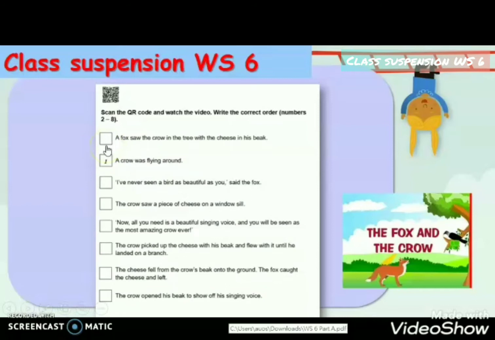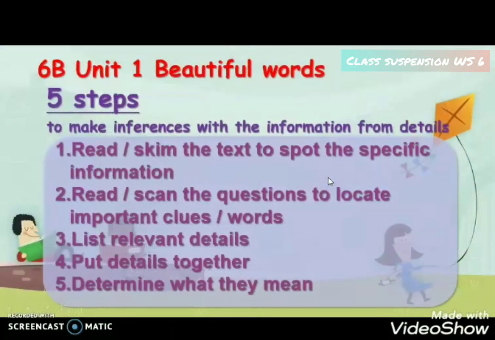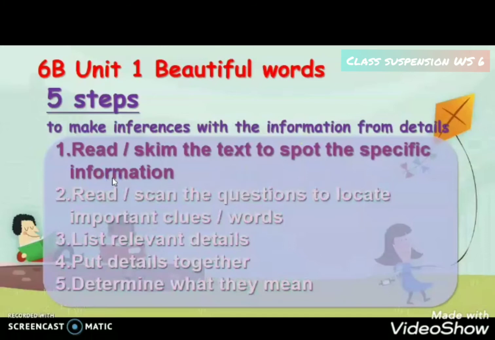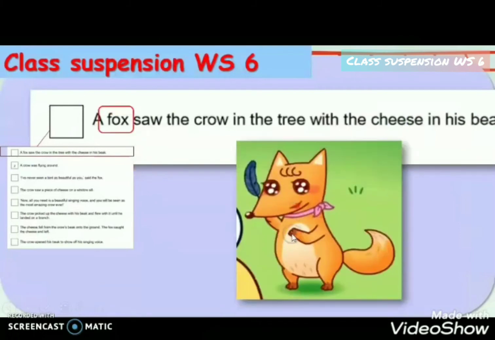First, in a glance, could you guess what fable we are going to read? Bingo! A crow and a fox. The first step is to preview the text with your prior knowledge to identify the information from details. You can spot crow and fox. They are the main characters of the fable.